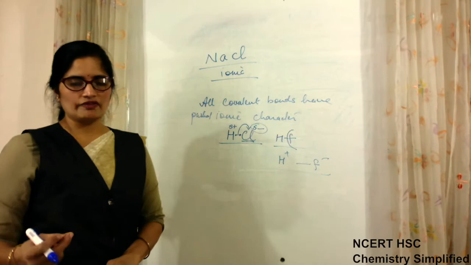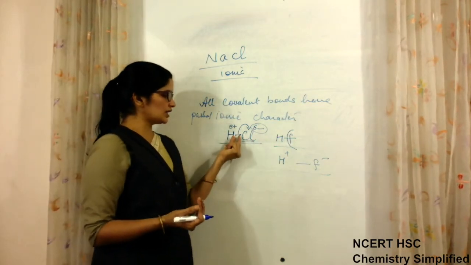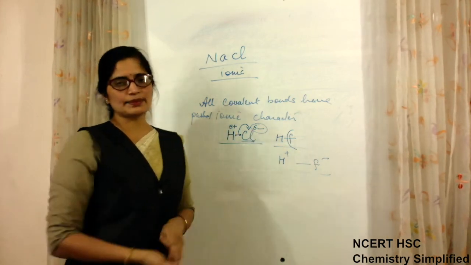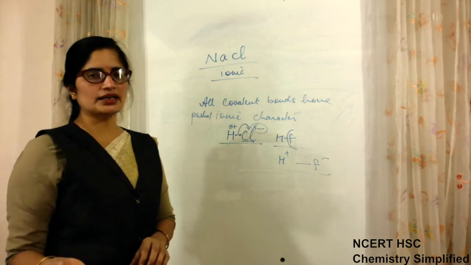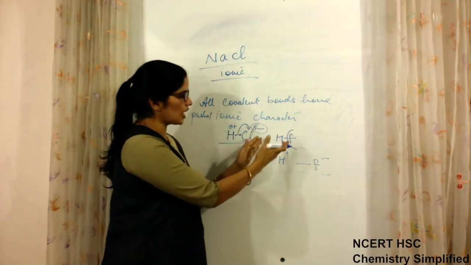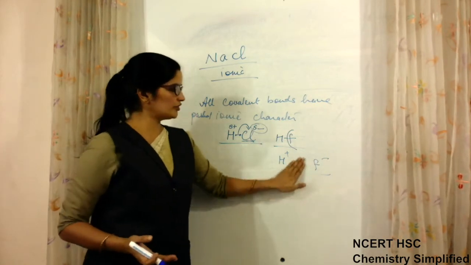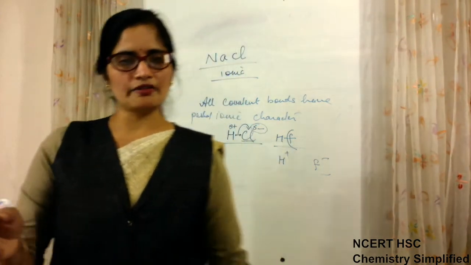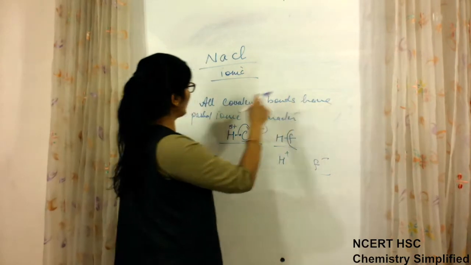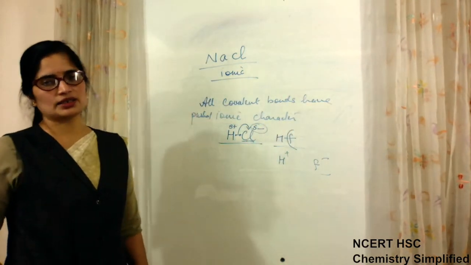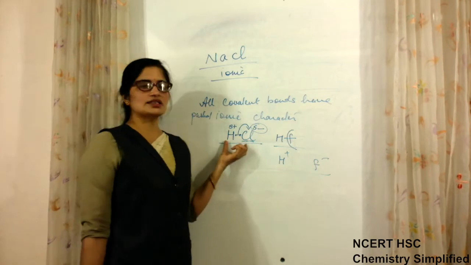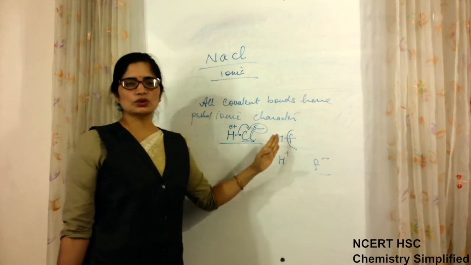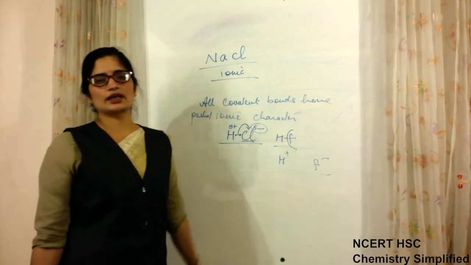In an ionic bond, the pair is never shared, it is always donated, meaning one atom gives it and the other accepts it. But if this shared pair is pulled so hard that it is carried by one atom and the bond is broken, they separate out as positive and negative. So it was assumed that every covalent bond has some partial ionic character. If the electronegativity difference is increased beyond a limit, that particular covalent bond can start acting as an ionic bond.